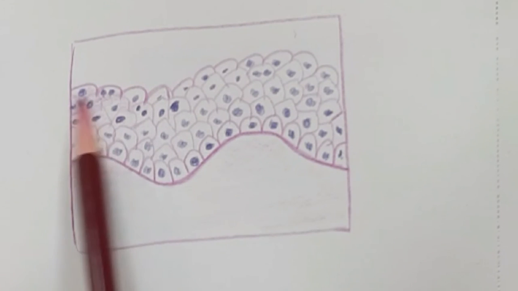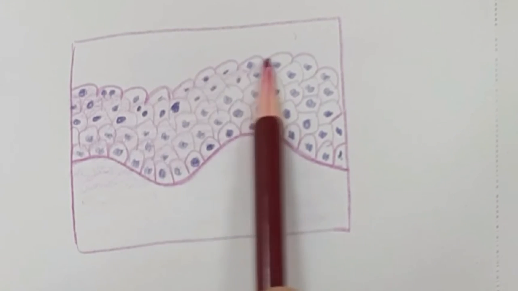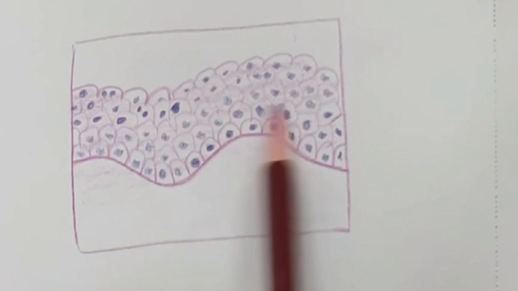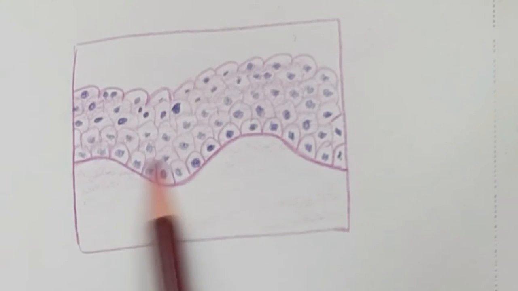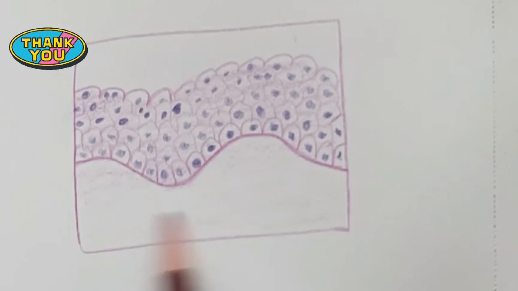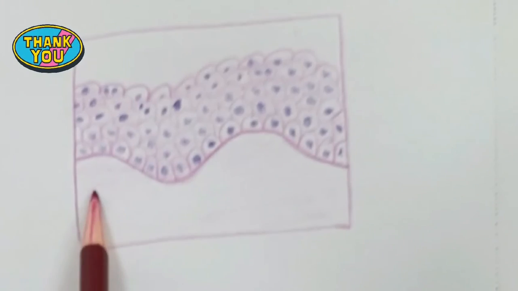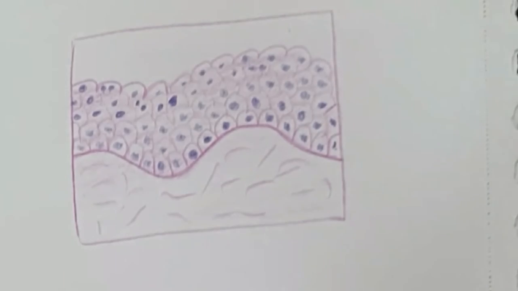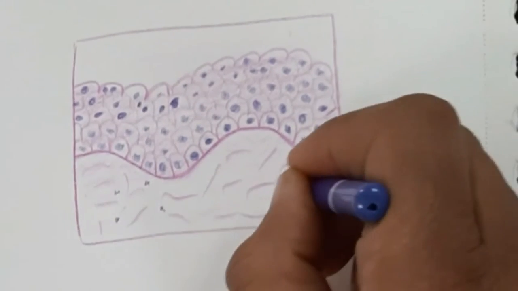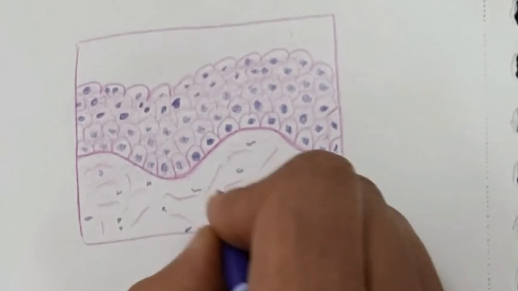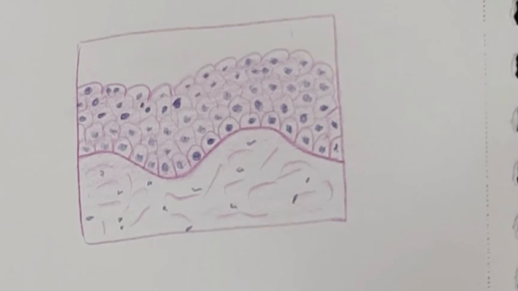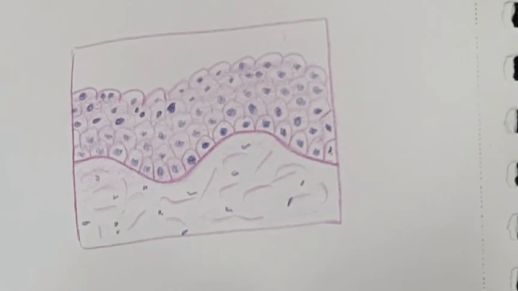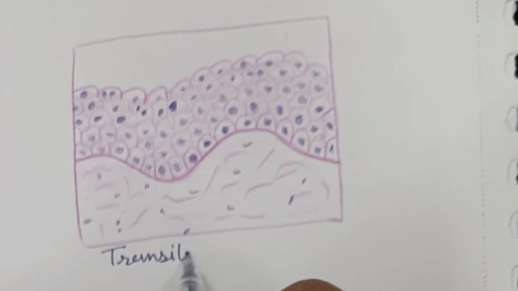Transitional epithelium is located in the renal pelvis, calyces of the kidney, ureter, urinary bladder and part of the urethra. It provides the ability of distension to the urinary bladder, and it acts as a barrier because of the presence of occluding junctions and intramembranous plaque.